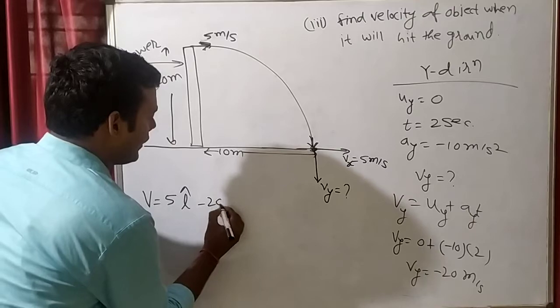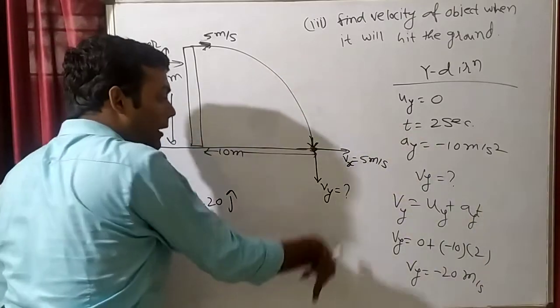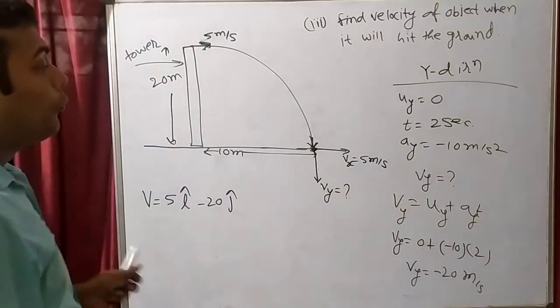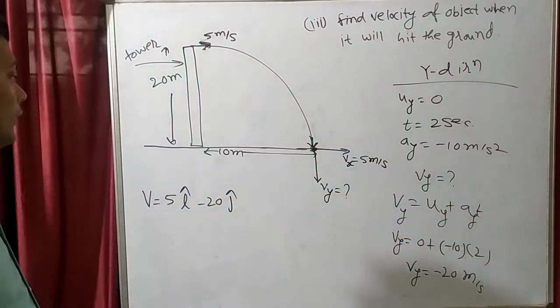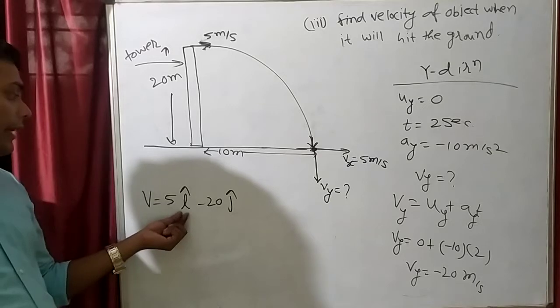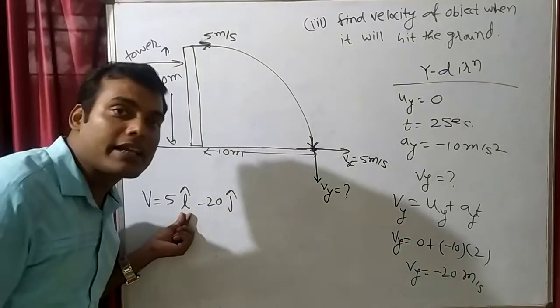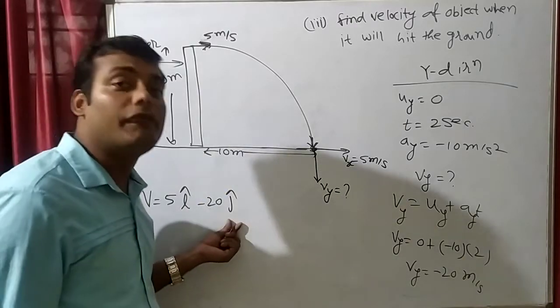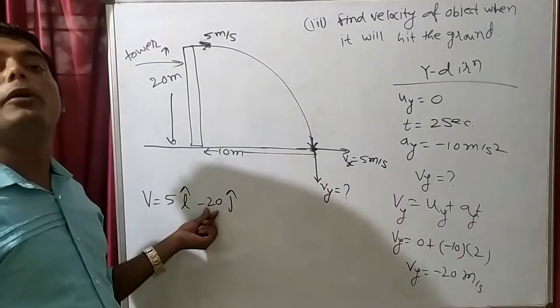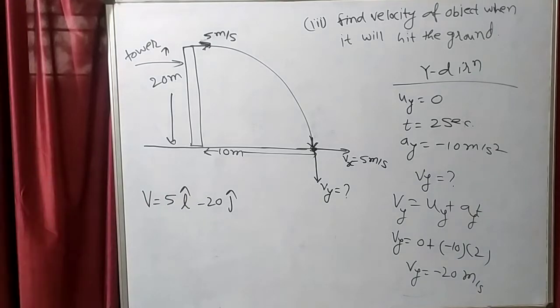So this will be minus 20 j cap, because this is velocity in y direction, and minus j cap means negative y. So from this we can say that in the x direction, I cap, velocity of the object is 5 meter per second, and in the negative y direction, minus j cap, velocity of the object is 20 meter per second. So this is the equation.